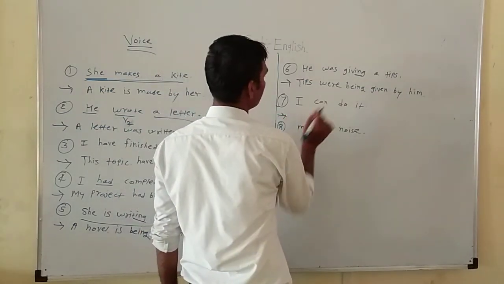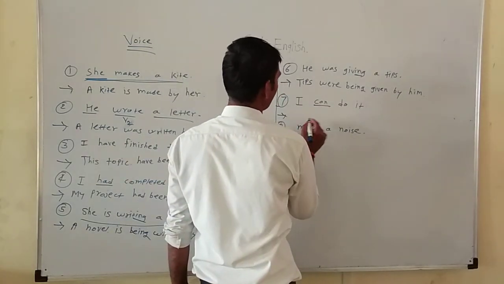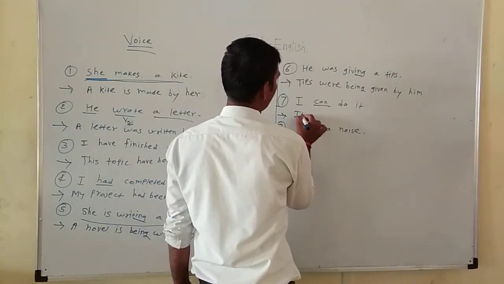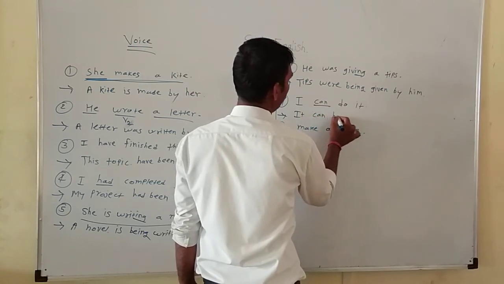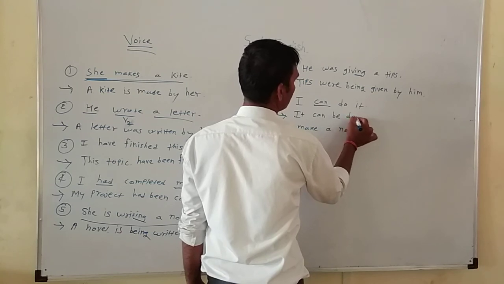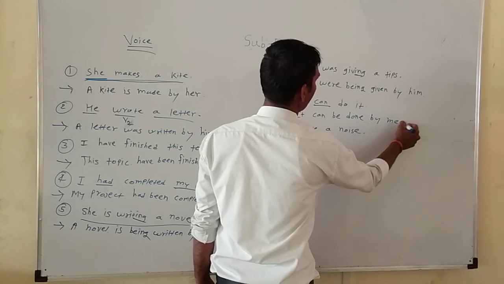Then there is a sentence given with a modal. Can is a modal, so it is can be V3, done by me, which is the correct passive voice.